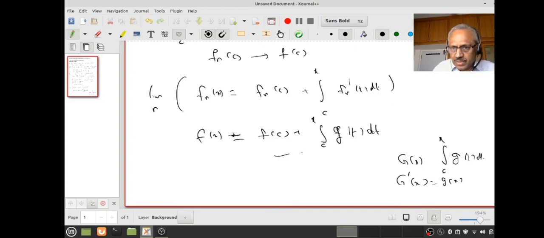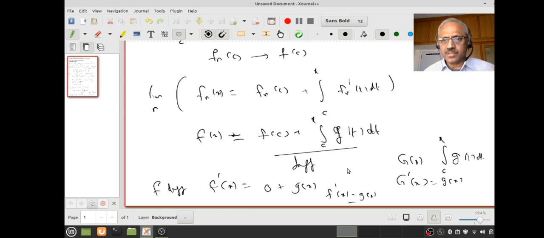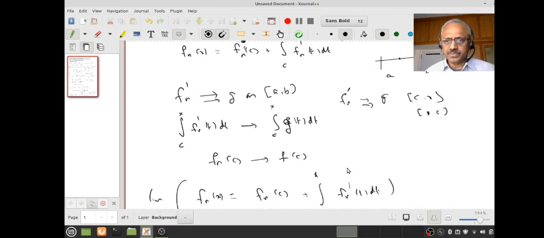Therefore this right side is differentiable by the fundamental theorem of calculus, and its derivative is g(x). Therefore f is differentiable. And what is f'(x) then? The derivative of this fellow is 0, plus the derivative of this fellow, which is g(x). Therefore f'(x) equals g(x). And since g is continuous, f is continuously differentiable. Do you understand the proof?